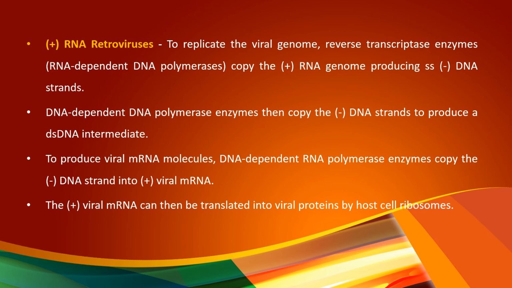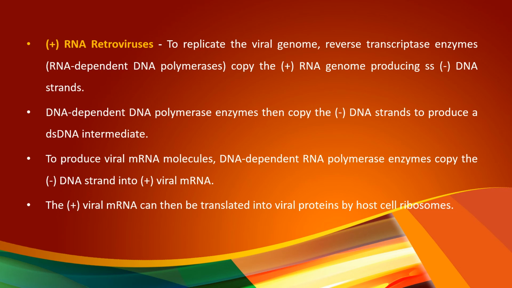Positive RNA retroviruses. To replicate the viral genome, reverse transcriptase enzymes, RNA-dependent DNA polymerases, copy the positive RNA genome and produce single-stranded negative DNA strands. Then the DNA-dependent DNA polymerase enzyme copies the negative strands to produce a double-stranded DNA intermediate.